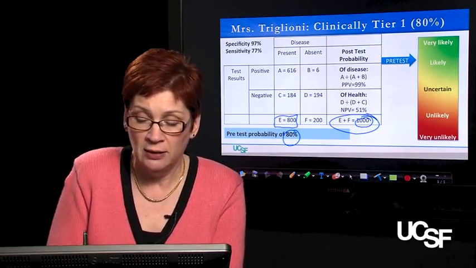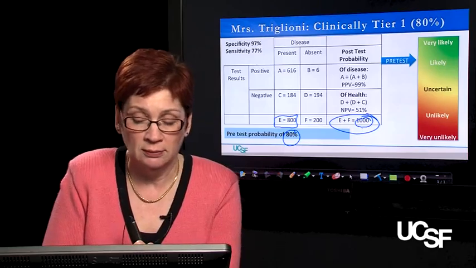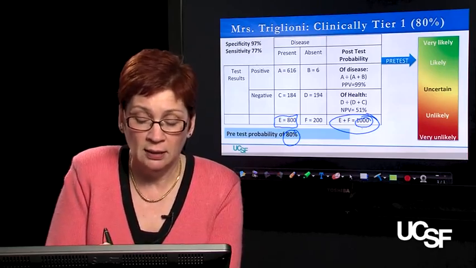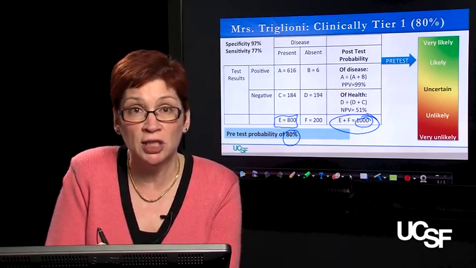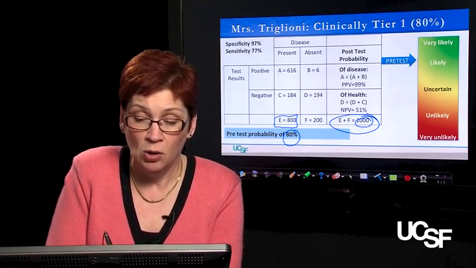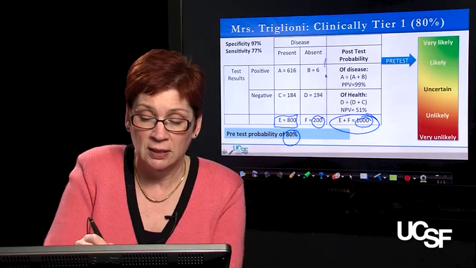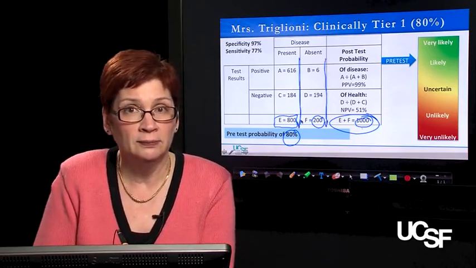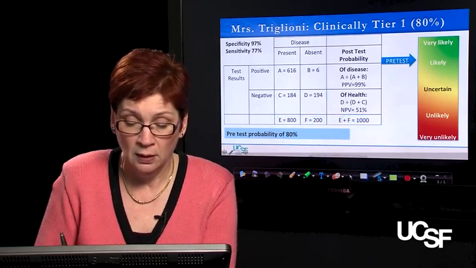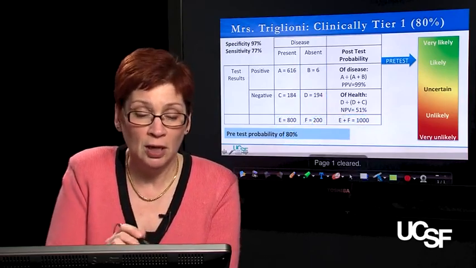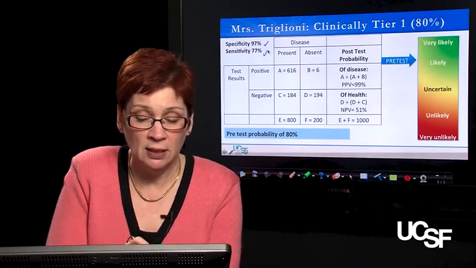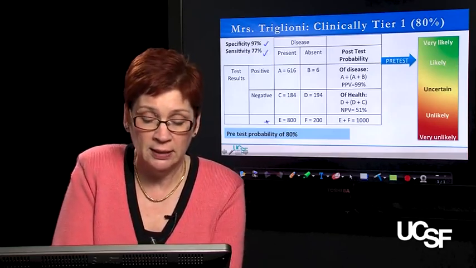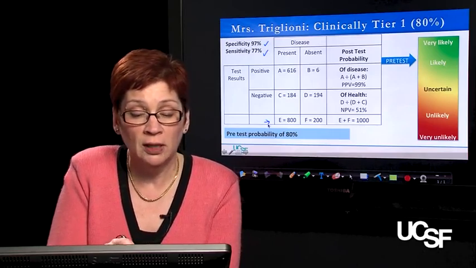And so of that 1,000, that's 800, which means that in the population of people who look just like Mrs. Triglione, only 200 will be free of disease, and that's this column. So got it?